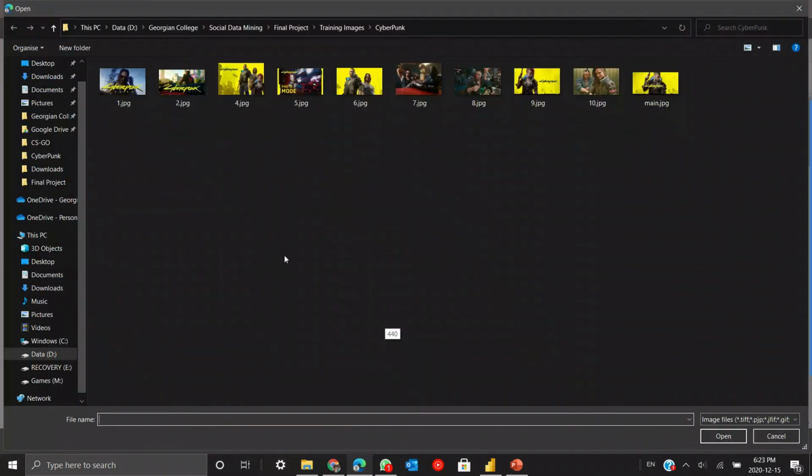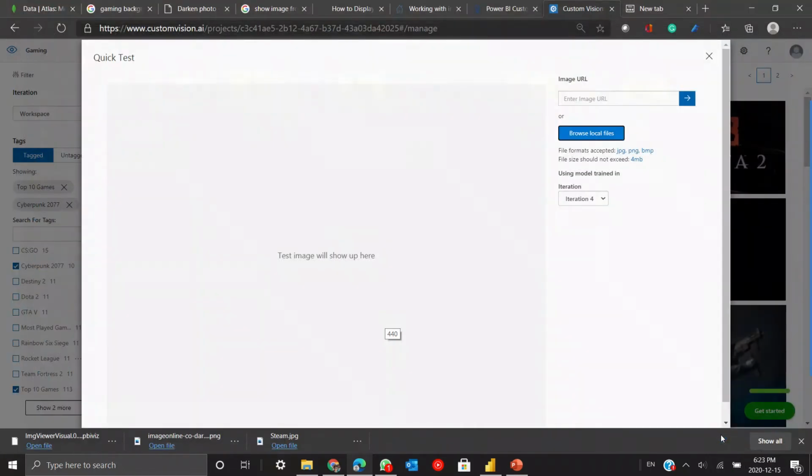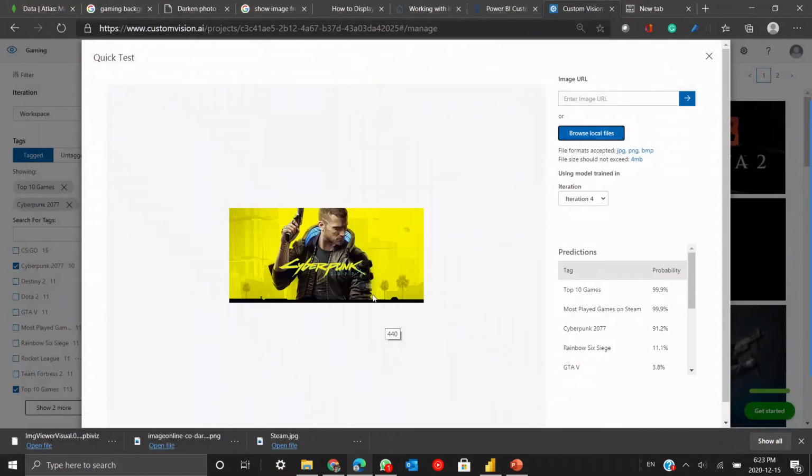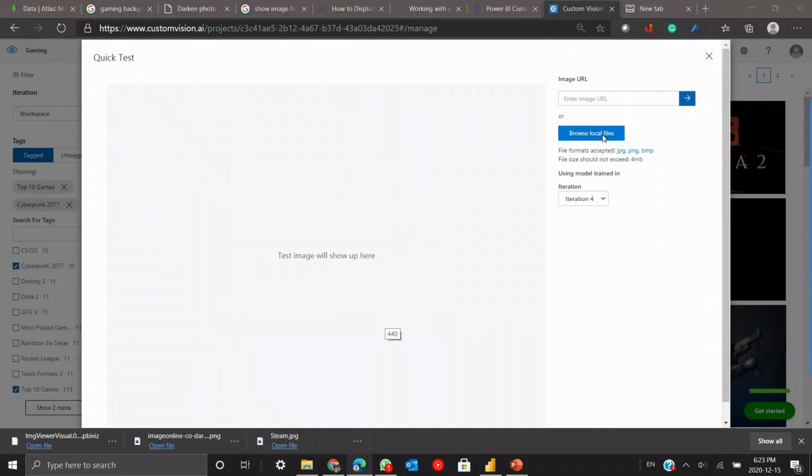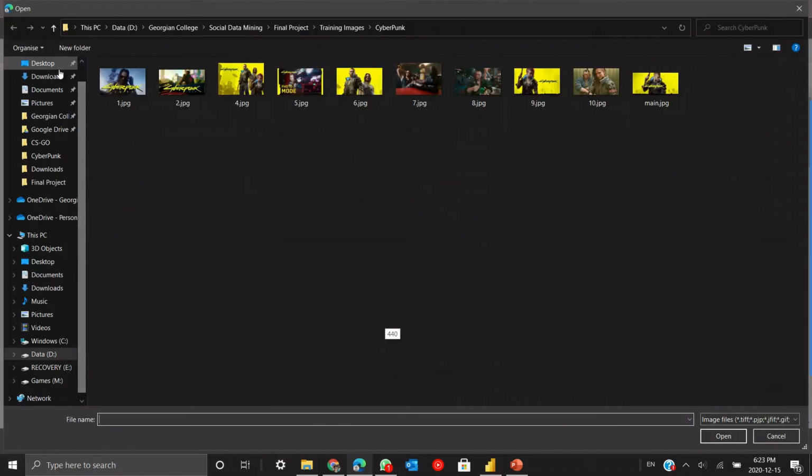For the quick test, browse the image which you want to test. Like this is the image that I want to test. This is the image of the game Cyberpunk, and as you can see, we get a very promising result of 91.2%, and our model is working pretty well in this case. We can check for other images too.